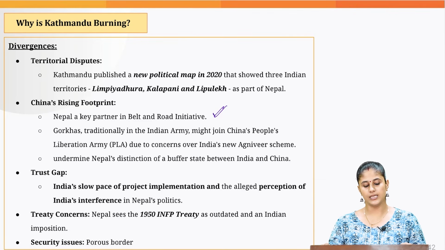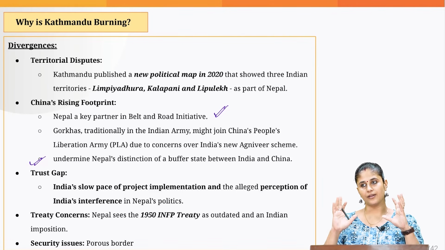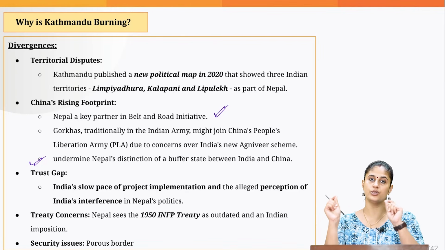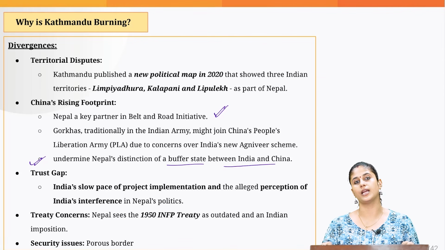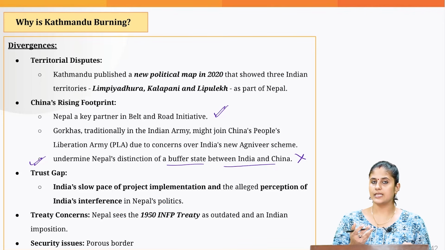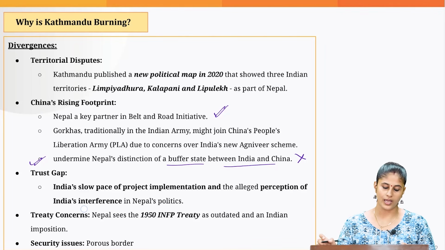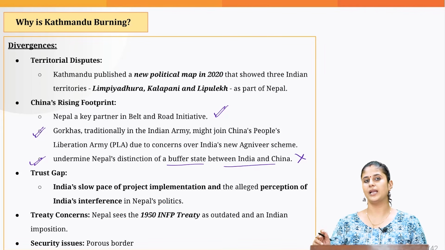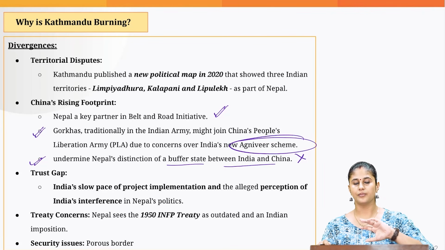And this is the reason India is concerned: we have this perspective that Nepal is geostrategically important for India because it is acting as a buffer state between India and China. Because of the increasing Chinese influence, it would not be acting as a buffer state. Okay, and the Nepalese government has also raised concern with regard to the Agniveer scheme also,